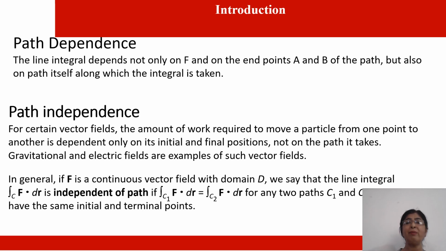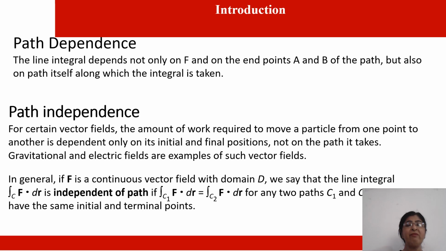This is path dependence. And path independence means if you have 2 points, A as initial point, B as final point, then it will depend only upon the initial and final point, and it doesn't depend upon the path it follows. It can be a straight line, it can be a curve, it can be any path. So this is the meaning of path independence. Mathematically, how do we state this?